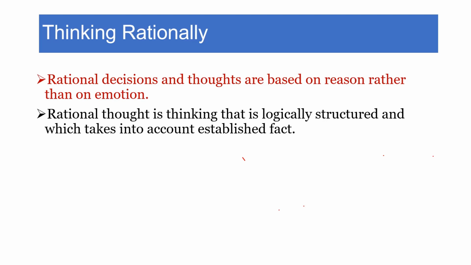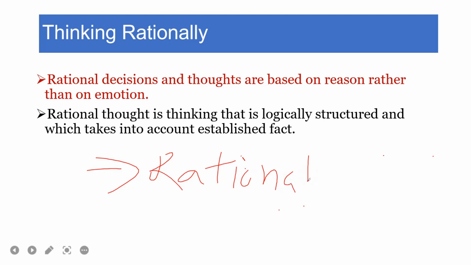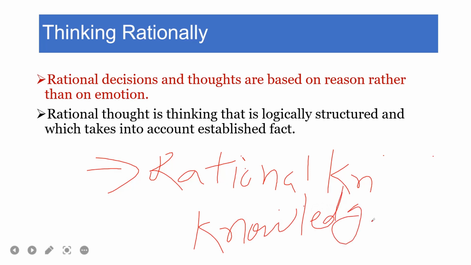In the case of thinking rationally, there are two terms needed. One is knowledge. It means 100% knowledge is required for rational thinking.